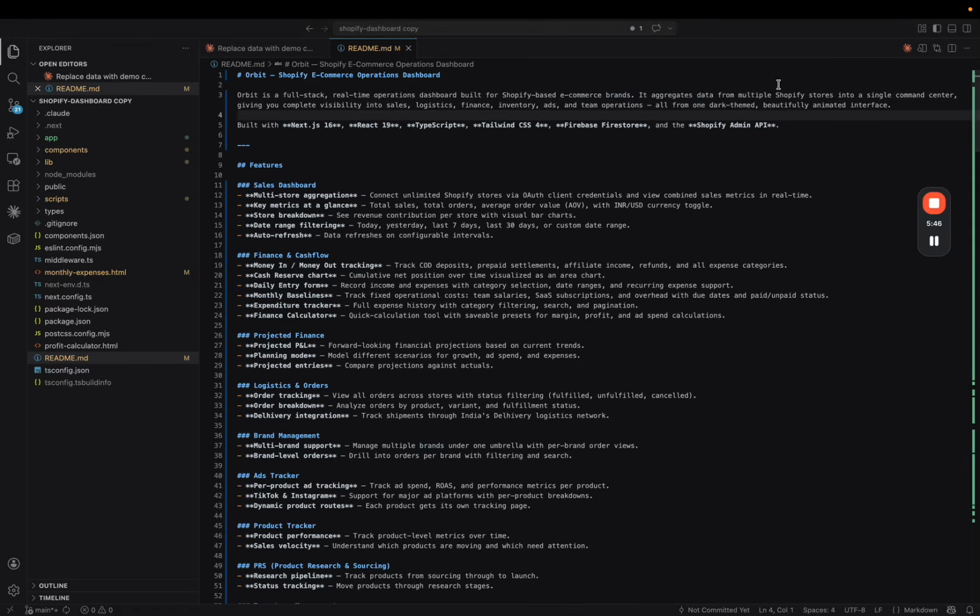So it aggregates data from multiple Shopify stores into a single command center, giving you complete visibility into sales, logistics, finance, inventory, ads, and team operations, all from one dark theme, beautifully designed interface. Nice humor Claude has got. Built with Next.js 16, React 19, TypeScript, Tailwind CSS, Firebase, and the Shopify Admin API. If you don't know what these technical terms mean, you don't really have to know.